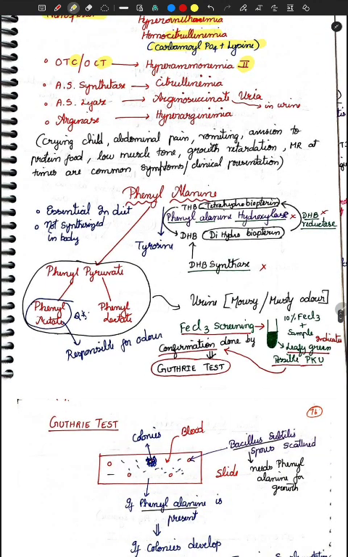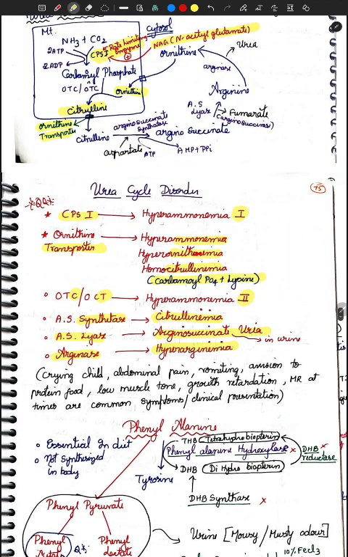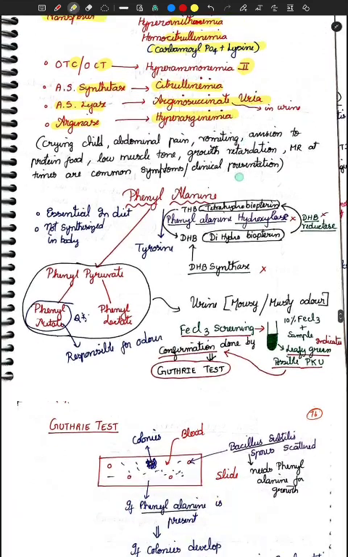See, if argininosuccinate synthetase is not getting formed, citrulline gets increased. This is called citrullinemia. When argininosuccinate is not able to break down, we have argininosuccinic aciduria. Arginase is the last enzyme, so arginine will be increased, that is hyperargininemia. All these will be like this, and the presentation will be more or less the same.